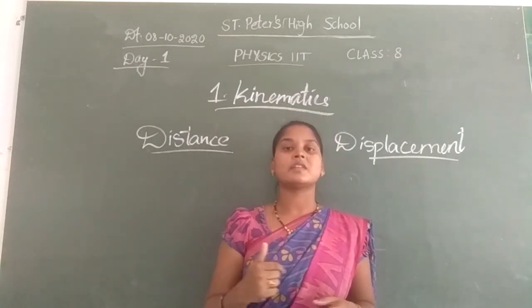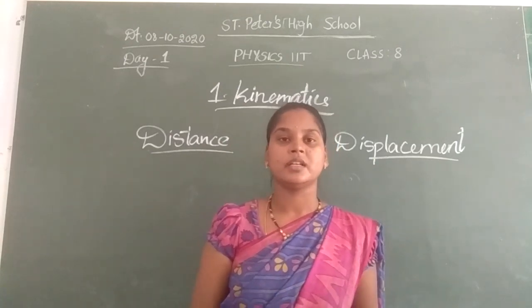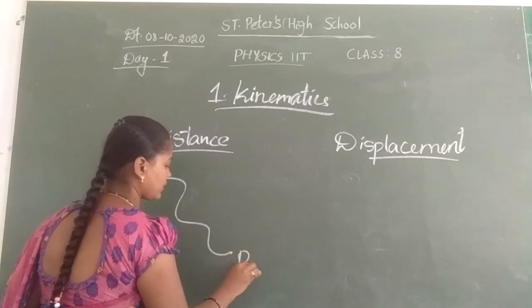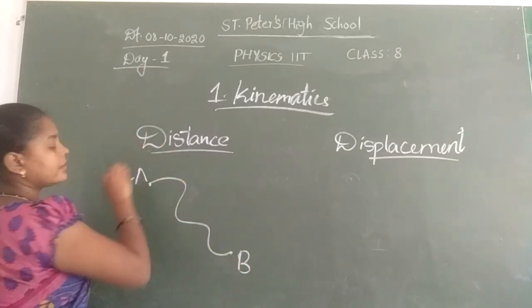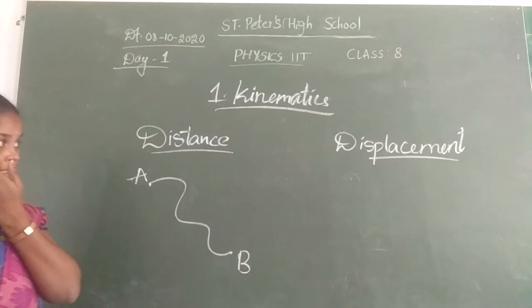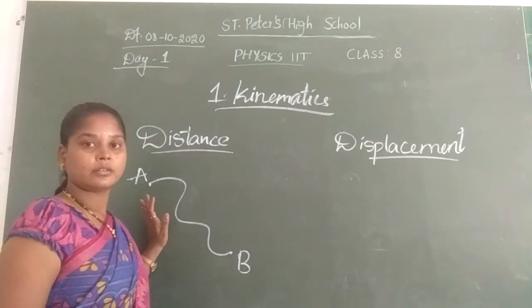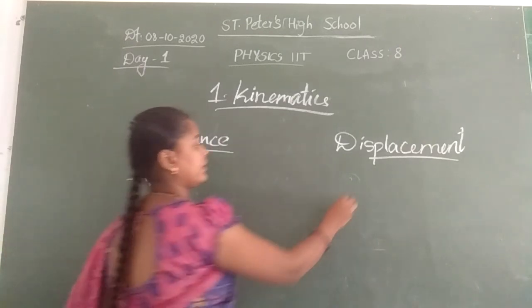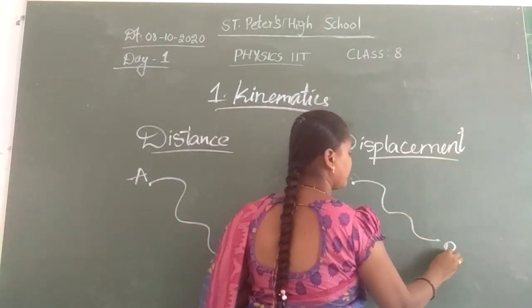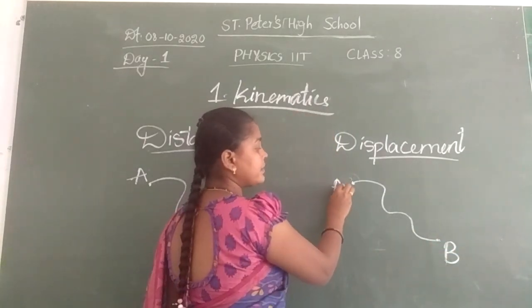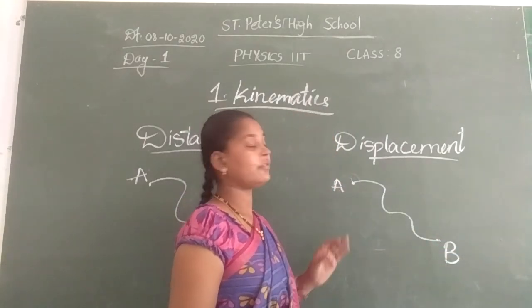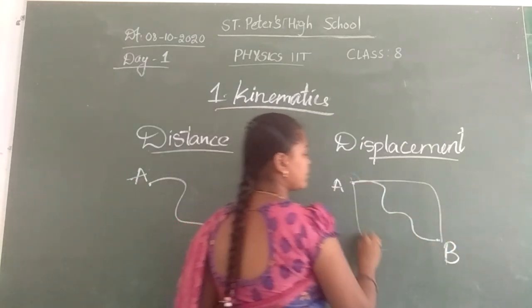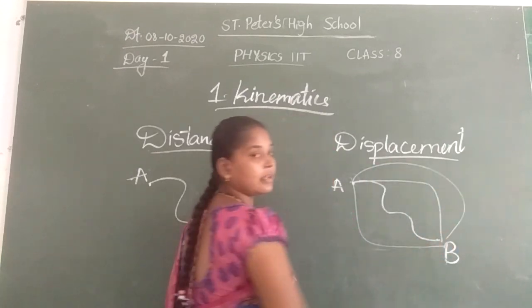Distance is the actual path we are traveling. For example, I am going from A to B. This is the path which I have travelled. Got it? This is the distance travelled by me. Whereas displacement means the shortest path travelled between 2 points. Is this the shortest path which I have travelled?